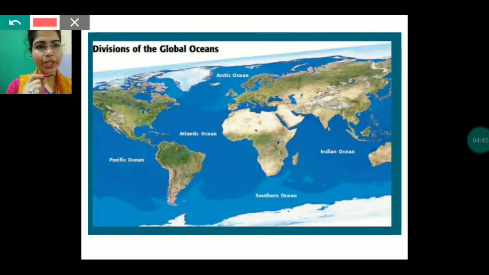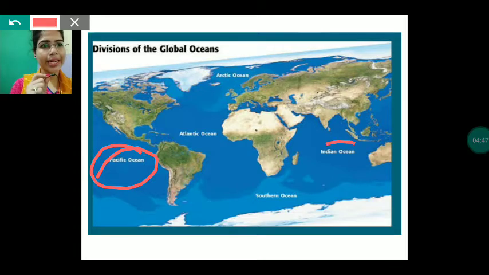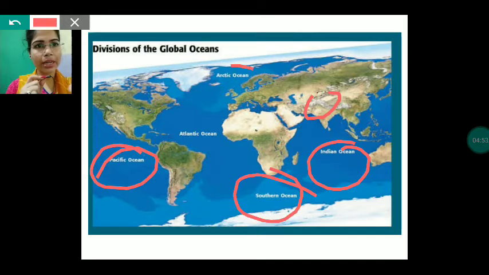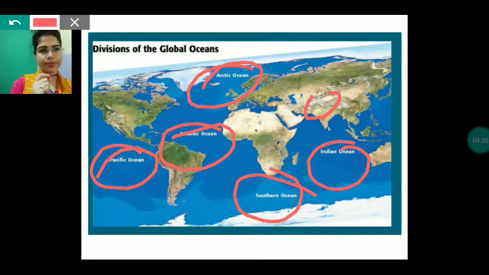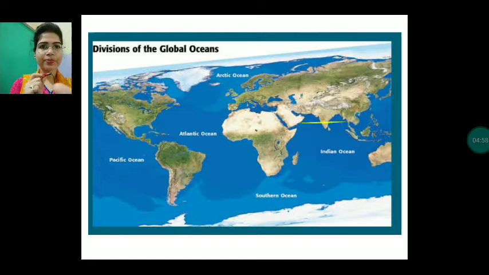First of all, children, here is the Pacific Ocean, then here is the Indian Ocean, and here is our country India. So in the south of India is the Indian Ocean, and this is the Southern Ocean, this is the Arctic Ocean, and this is the Atlantic Ocean.